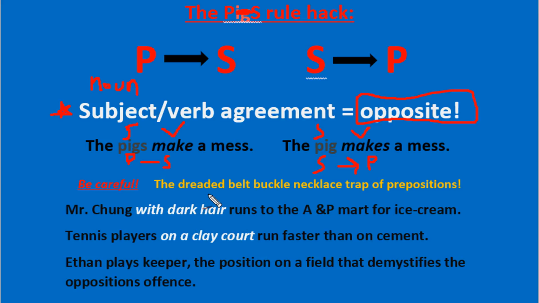A couple ways they're going to trap you on the test is prepositions. If you haven't learned this yet, a preposition is something like a spacer that's going to separate the noun from the verb. We have 4 words that start prepositions I want you to memorize.